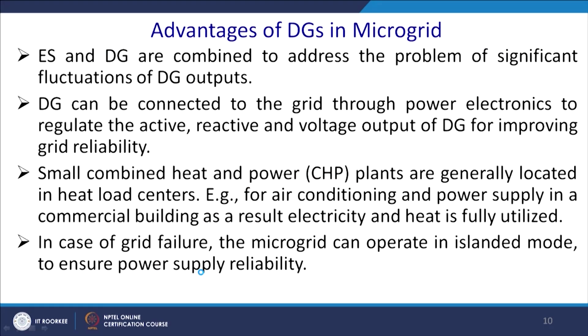ES and DGs are combined to address the problem of significant fluctuations of the DG outputs. That is one of the considerations that you have to keep in mind. DG can be connected to the grid through power electronics to regulate the active power, reactive power and voltage output of the distributed generation for improving grid reliability. So, power electronics plays a huge role in the microgrid, since all this DG has to be integrated via power electronics devices.